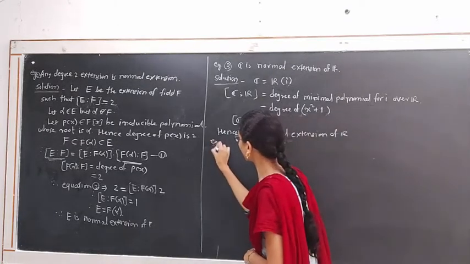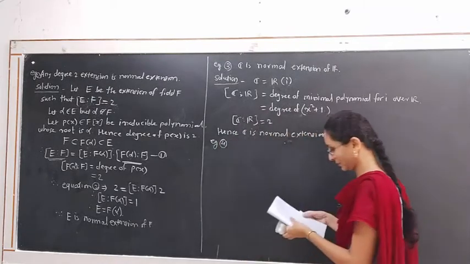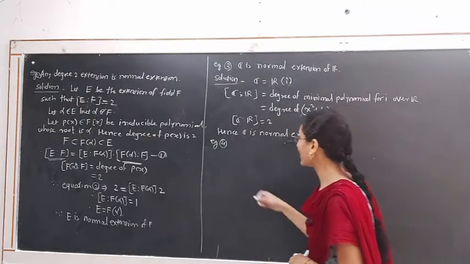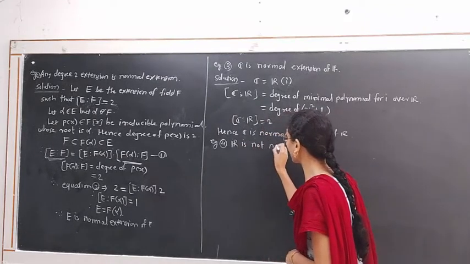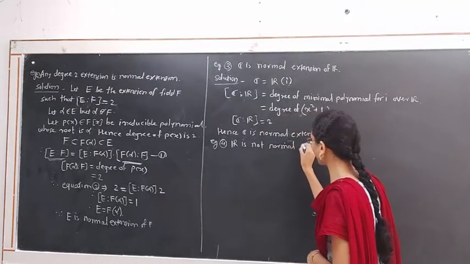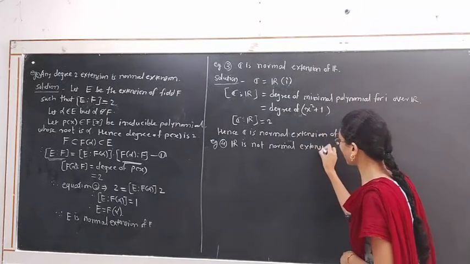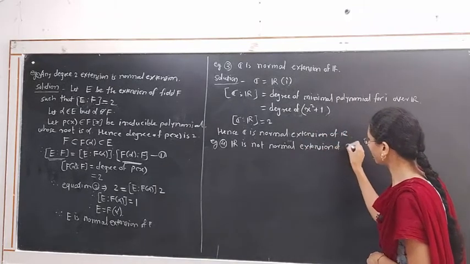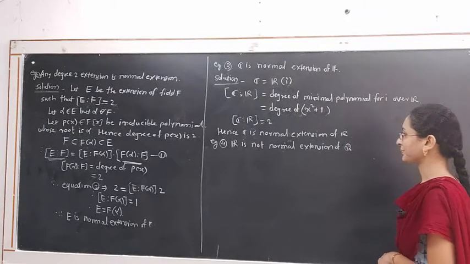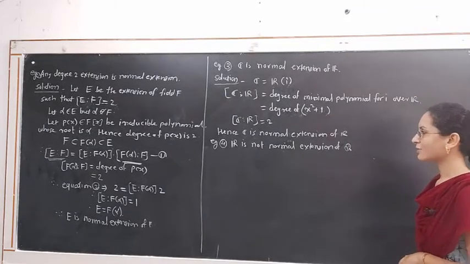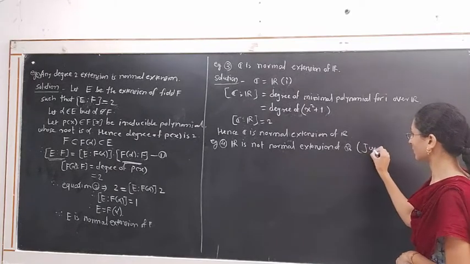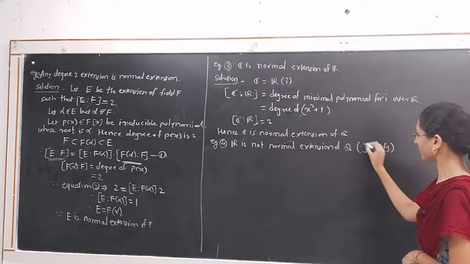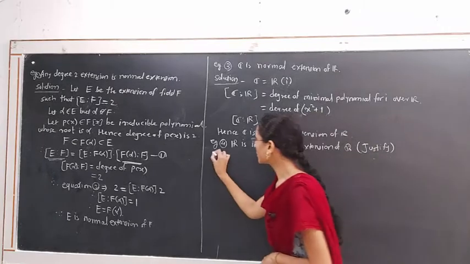Example 4. Show that R is not a normal extension of Q. Solution.